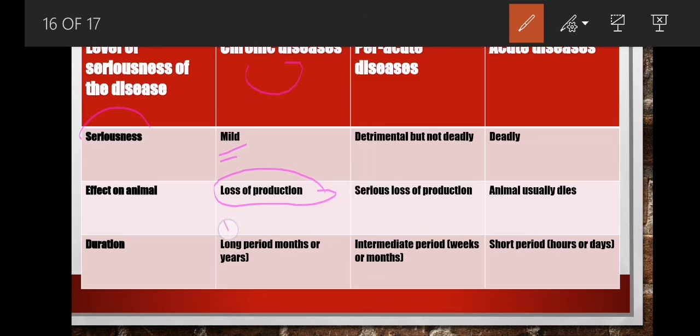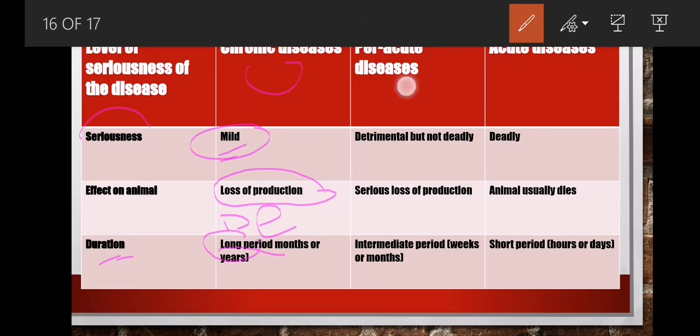Then if you look at it in terms of the duration, it is a long period, and here it could be in months or years. So you see that a chronic disease does not quickly kill the animal, it just keeps affecting it for a long period of time, and we say it does not just kill the animal, it is mild. I hope you get this one.